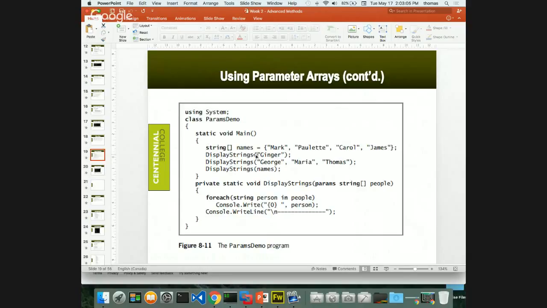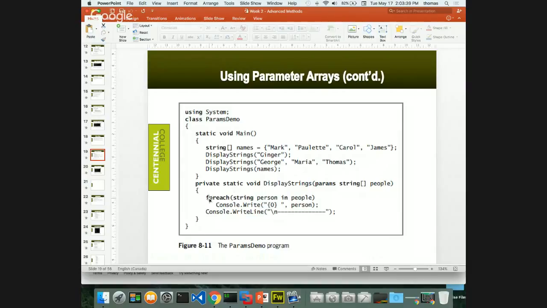Okay, so here's display strings Ginger, display strings George, right? Display strings is a method that takes whatever the array is, right? An array of people. Here's params, right? And here's a string array of people, and I could pass in a number of these strings, one or more. Doesn't have to be just one. And then depending on which one I pass in, I'm going to output the string that's related to the person.